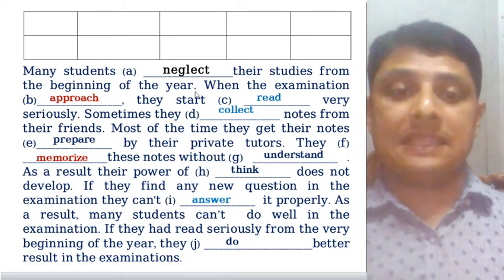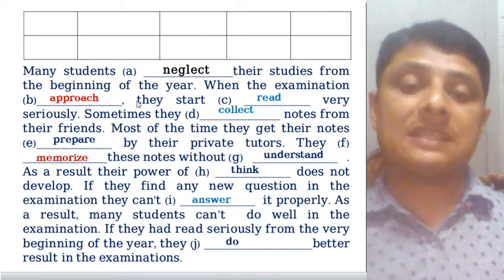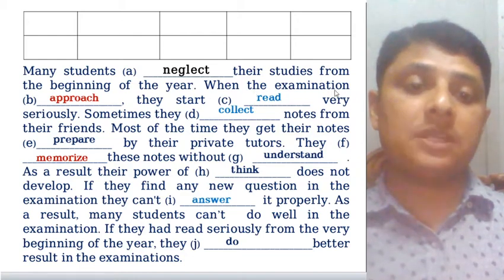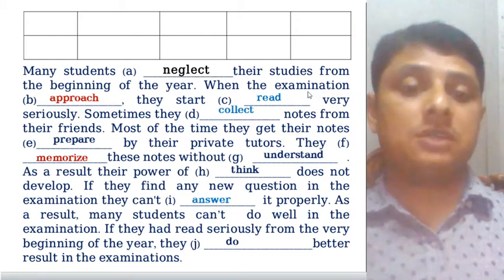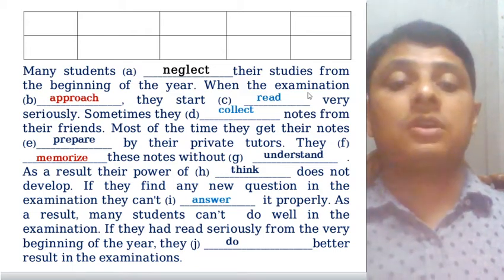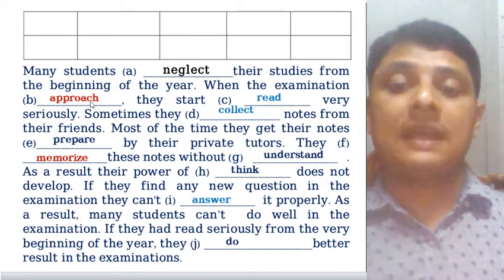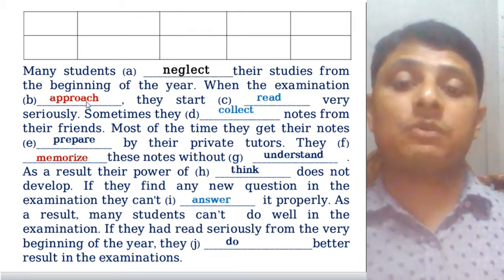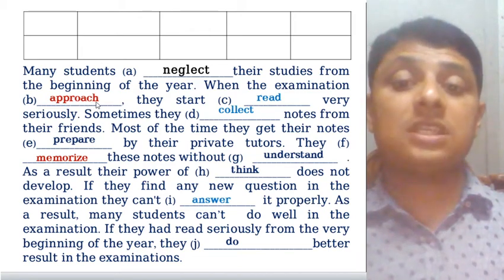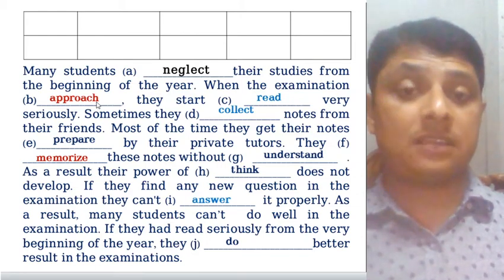Okay, then when the examination approaches, so here you can see, dear students, the examination is third person singular number, and after third person singular number we just use s or es with the verb. So dear students, you can find also here the verb word approach, and after the verb word you can get ch, that means o, s, s, s, s, i, c, h, x or z.